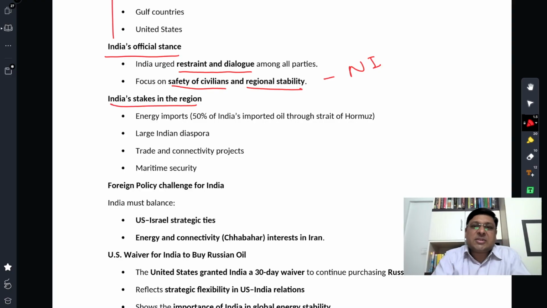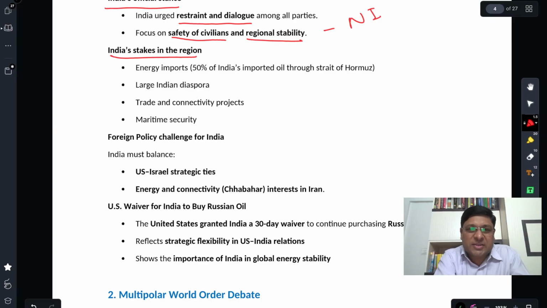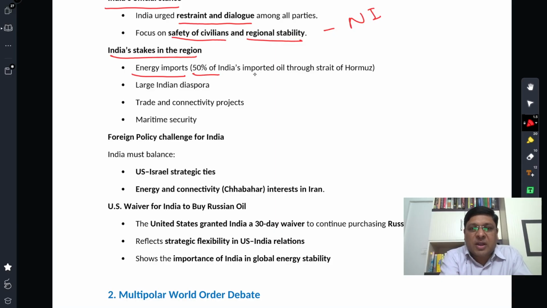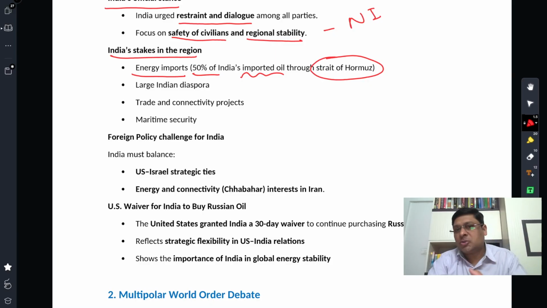So what are India's stakes in the region? We all know, but just to summarize: one, energy imports, a very important component, right? 50% of India's imported oil comes through the Strait of Hormuz, which is in the middle of conflict right now. That is the geopolitical center of the West Asian conflict, right? Iran has been bombarding that entire region, and shipping through that strait has become very risky, and that's why insurance cost has also increased a lot. So all these things put India in trouble in terms of inflationary pressure, oil price increase in particular, and that has ripple effects on other commodities as well. So in general, inflation.